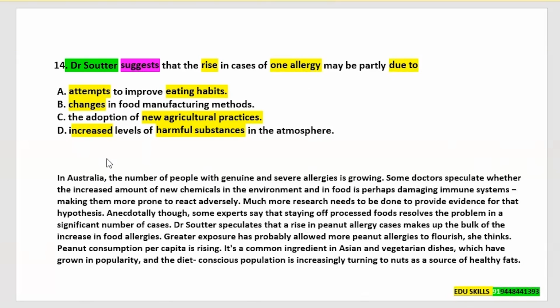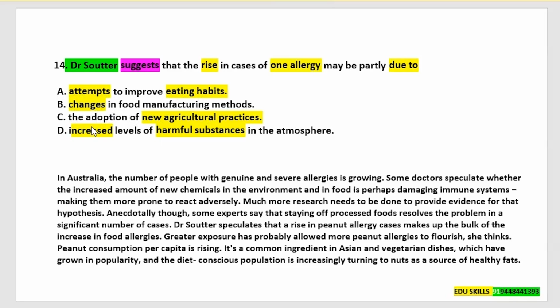Now let us see the answer options. Answer option A, attempts to improve eating habits. The keywords in answer option A are attempts and eating habits. Next, answer option B, changes in food manufacturing methods. Here, the keyword is changes.